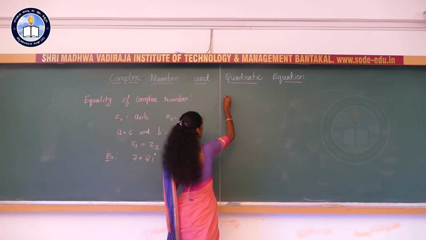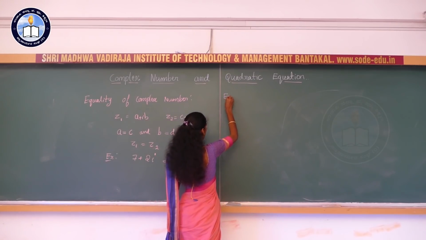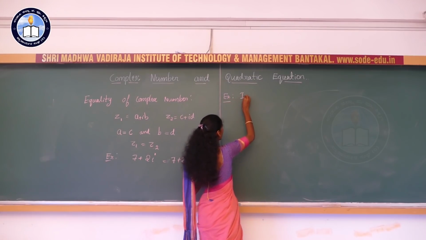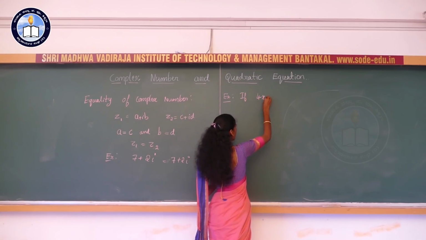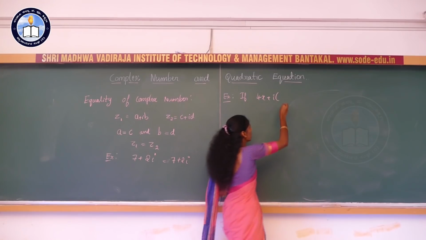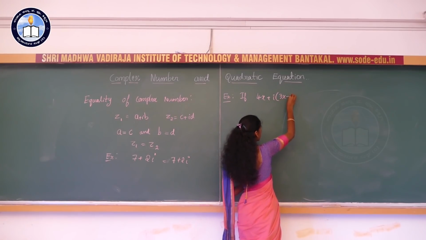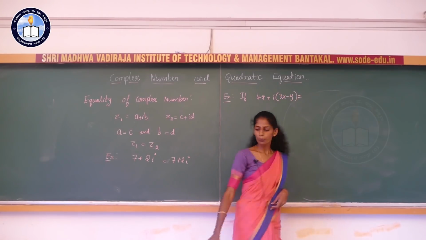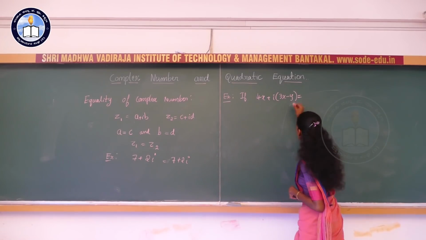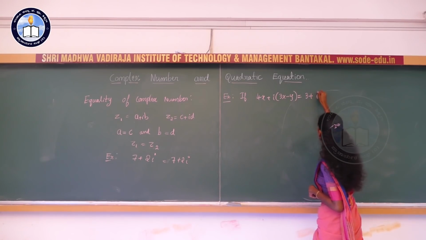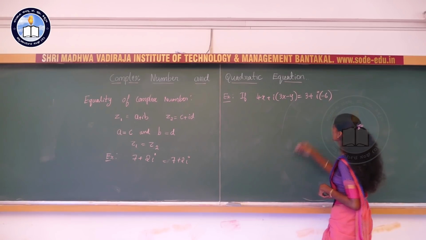Next, we will take an example, that is nothing but if 4x plus i into 3x minus y is equal to what? 3 plus i into minus 6.